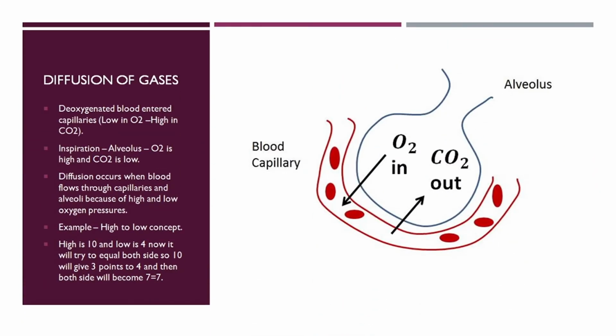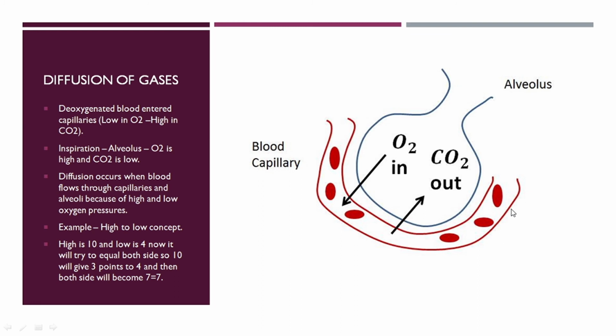The last and very important point: how the diffusion of gases occurs in the respiratory system. In the cardiovascular system, we understood how the deoxygenated blood enters through the superior and inferior vena cava into the right atrium. Here we'll understand how the diffusion of gases occurs inside the lungs.